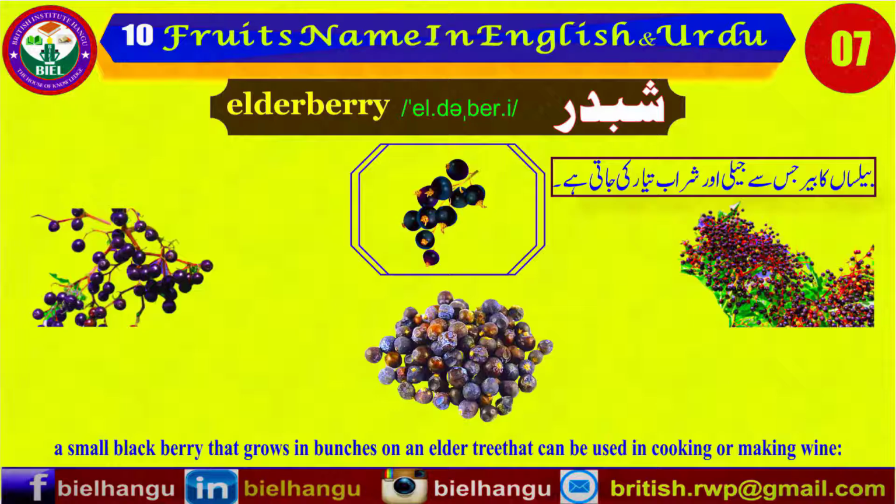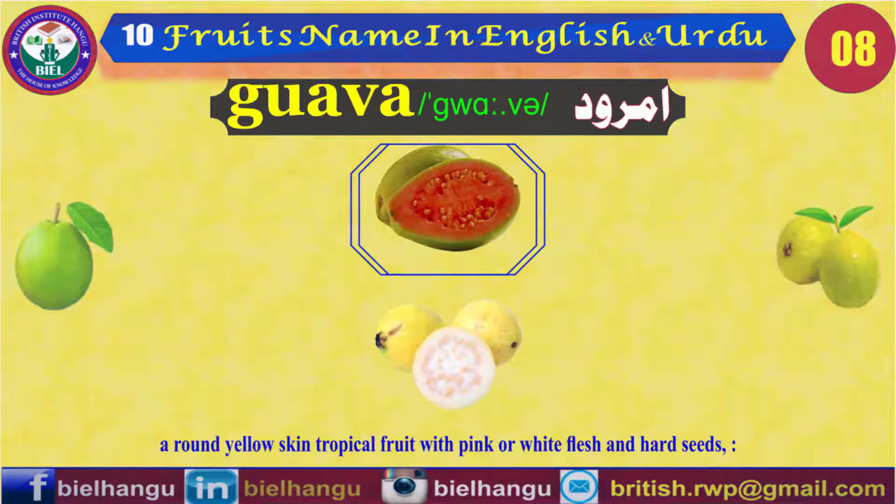Elderberry. A small black berry that grows in bunches on an elder tree. It can be used in cooking or making wine. Guava. A round yellow skin tropical fruit with pink or white flesh and hard seeds.